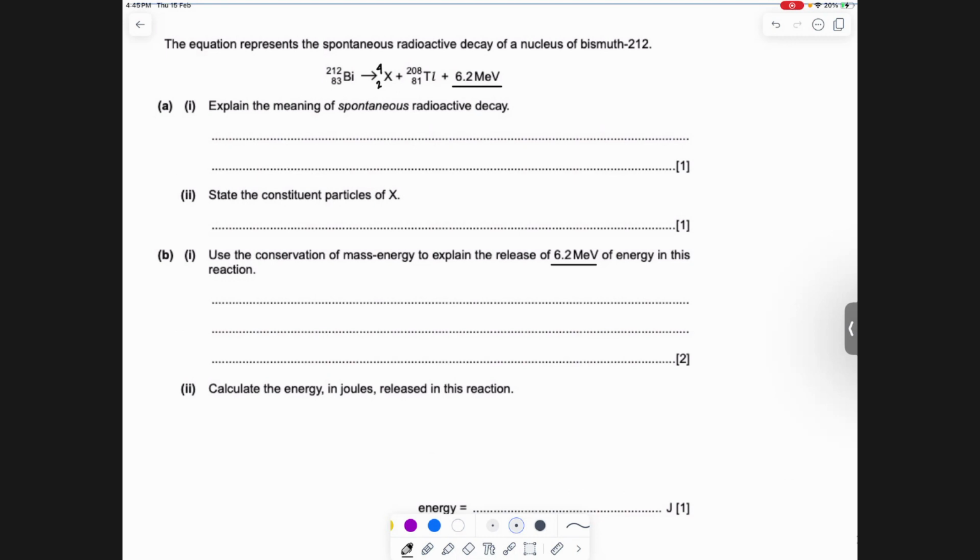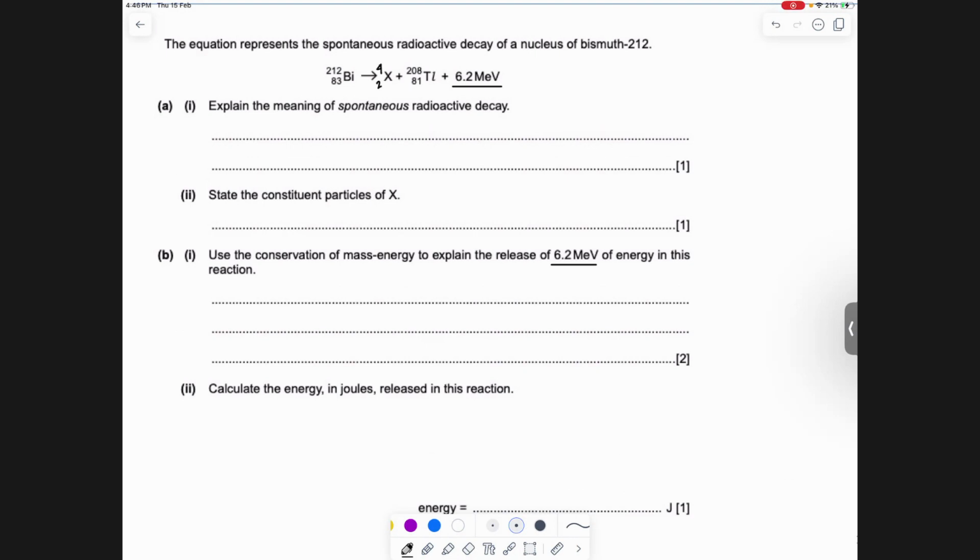Yes, so obviously they haven't asked us to do math here, but we do the math in A2. You would take the mass of bismuth, and then the other element, Tl. You compare their masses. You'll notice that Tl is lighter, obviously, right? But when you take the alpha particle mass along with it, you'll notice that the mass of bismuth is not equal to the mass of this Tl and alpha. The combined mass of Tl and alpha is actually less than bismuth.